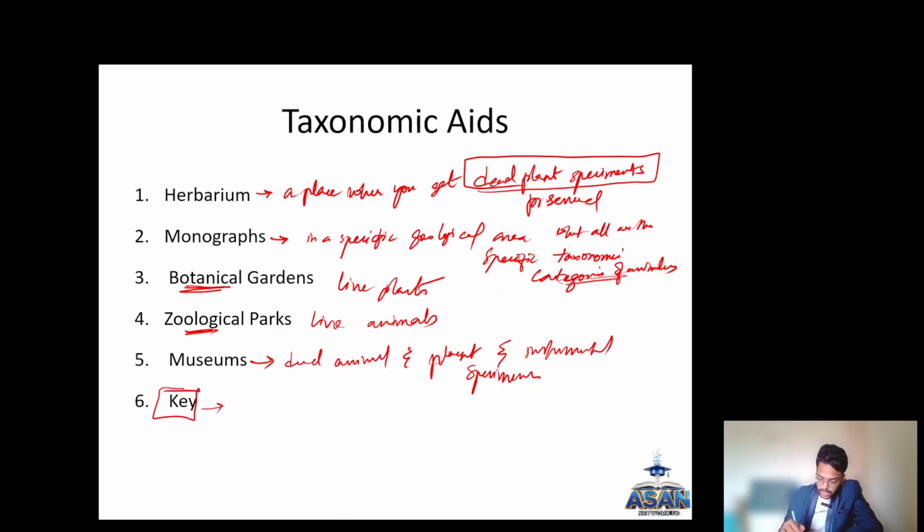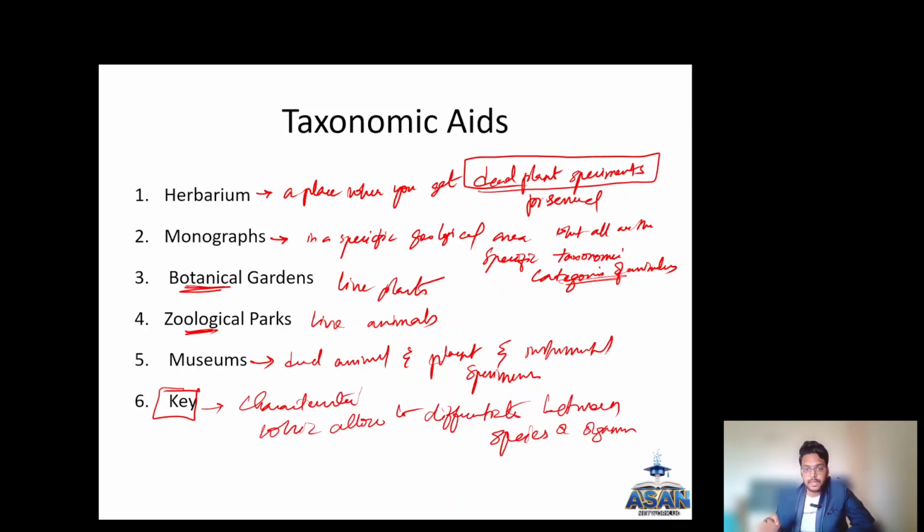Keys are the characteristics which allow us to differentiate between species or organisms. So key is a term where you get the characteristics which allow us to differentiate between the species or the organisms. These are the taxonomic aids that help a taxonomist for easily classifying the organisms. So we will discuss previous year MCQs.